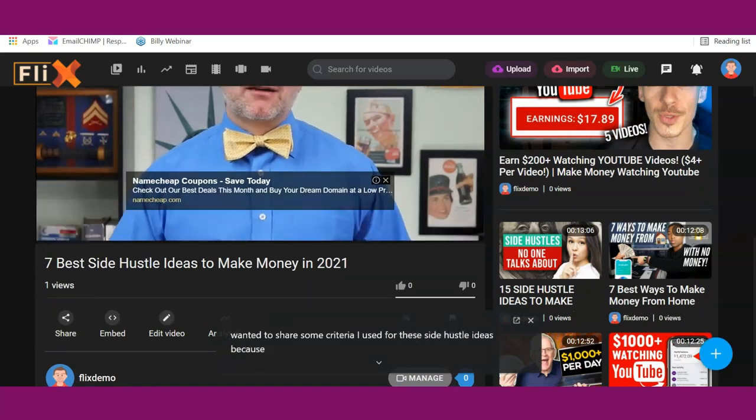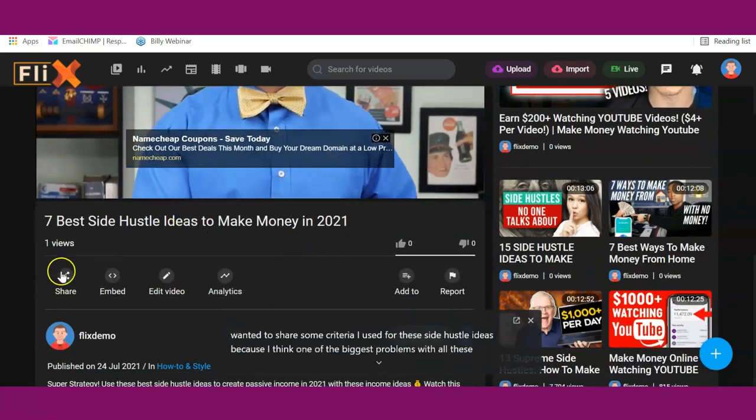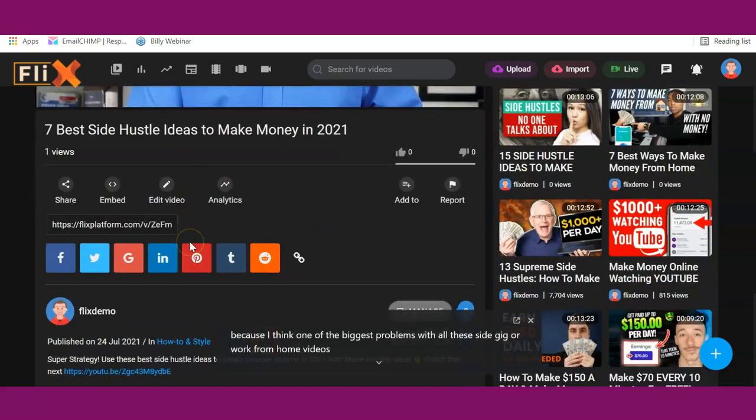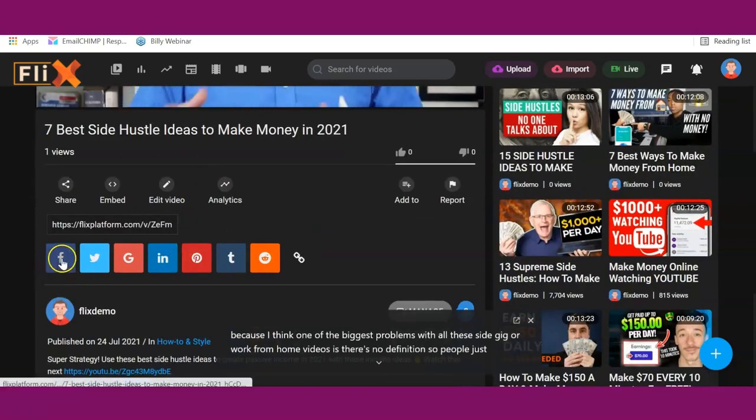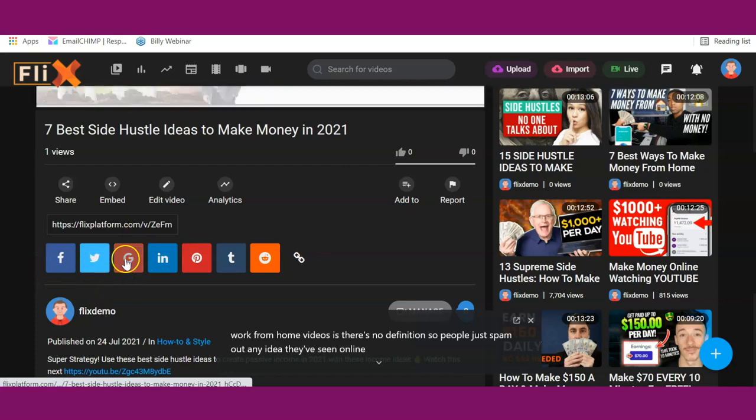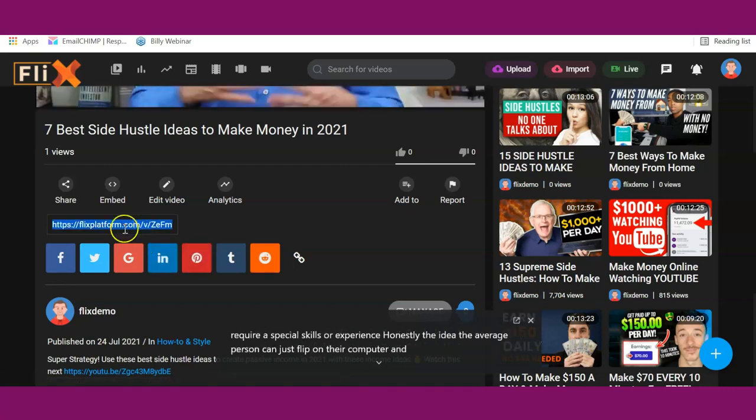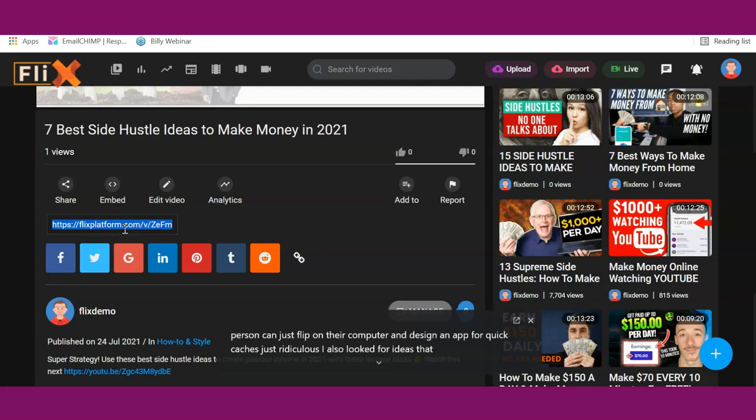And as you can see here, you can generate tons of traffic to your videos. You can get traffic from Facebook, Twitter, Google+, LinkedIn, Pinterest, Tumblr, and Digg. These are the top social media sites in the world, and you can generate thousands and thousands of traffic to your videos. You can also just copy your link and post it anywhere you want to drive traffic from. So that's how Flix works in simple steps.